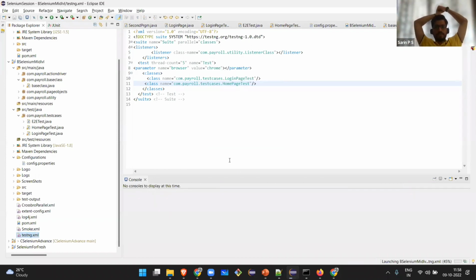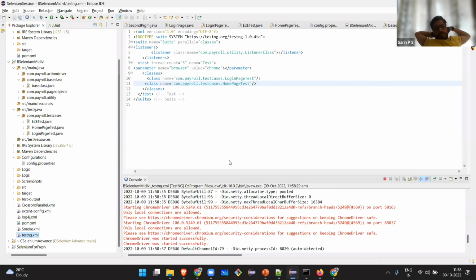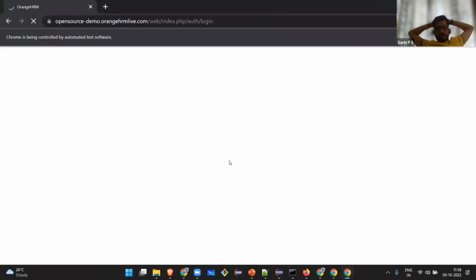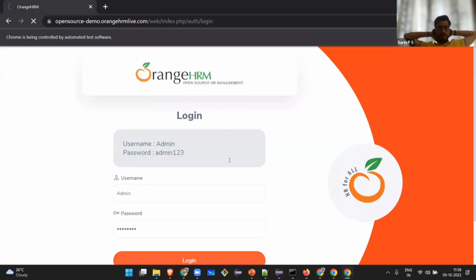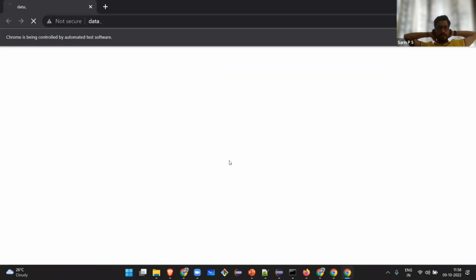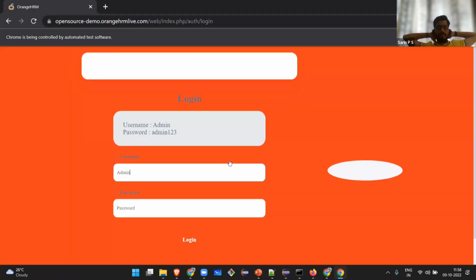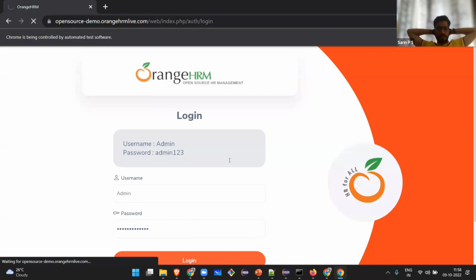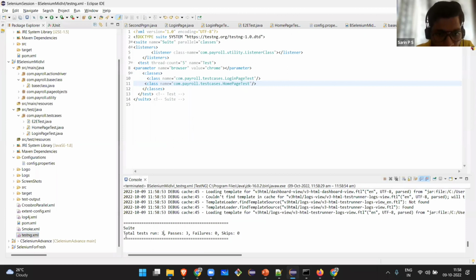You can see right now what it is doing. It is opening the Chrome browser, fetching the URL, entering the username and password, logging in. That test case is done. Since there are multiple test cases, this one is opening another browser instance, logging in, logging off. I have a total of 3 test cases. You can see the report here: 3 got passed, nothing got failed.